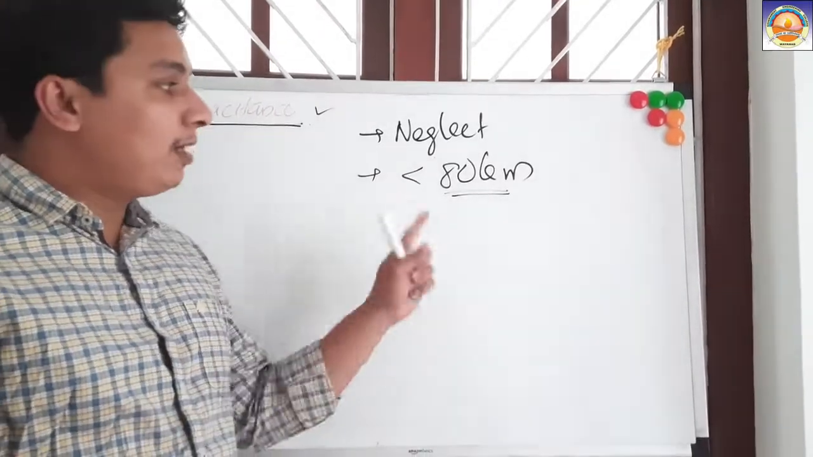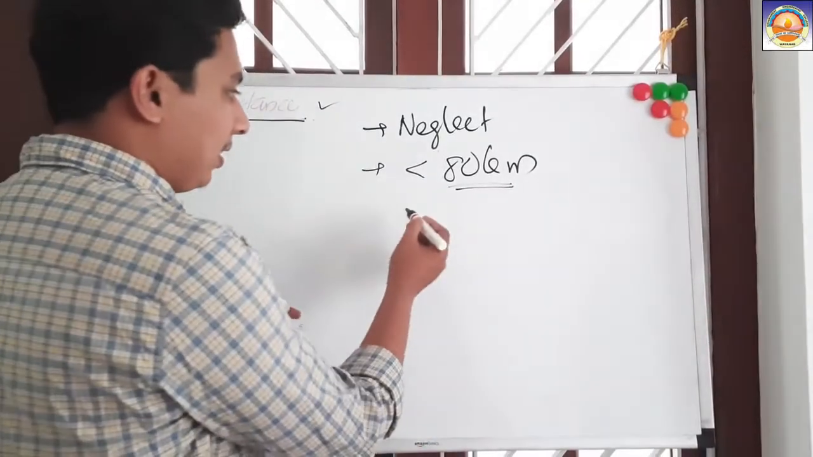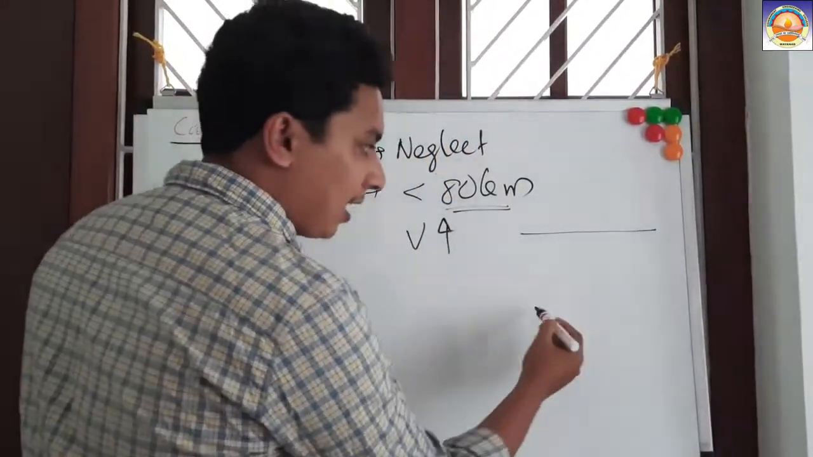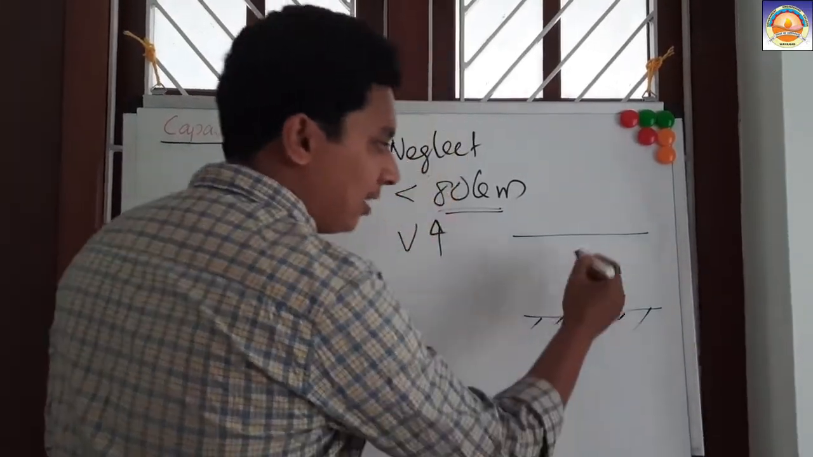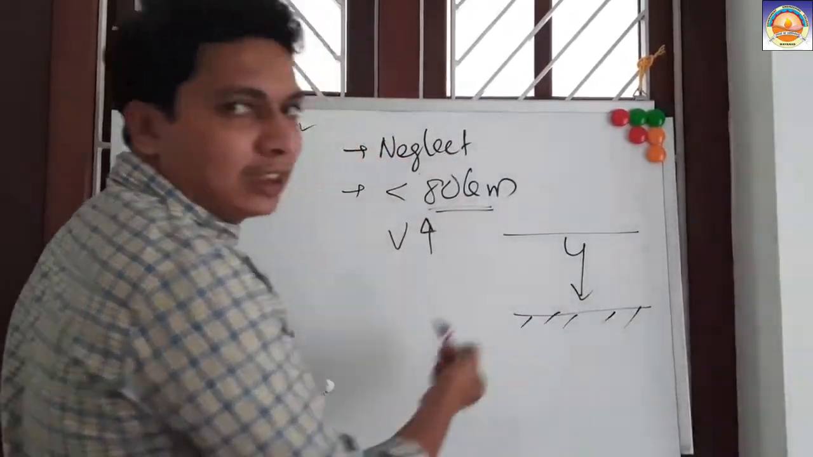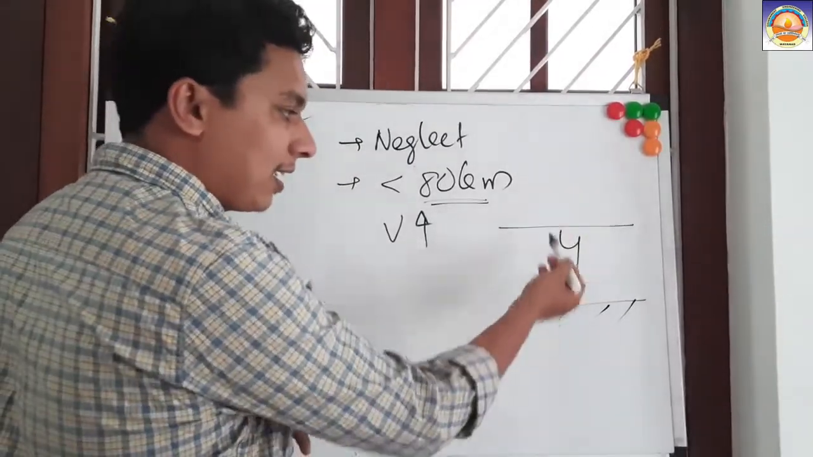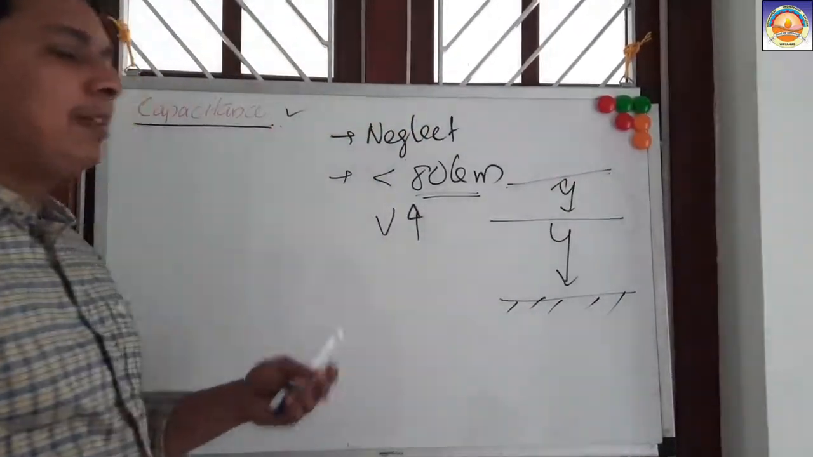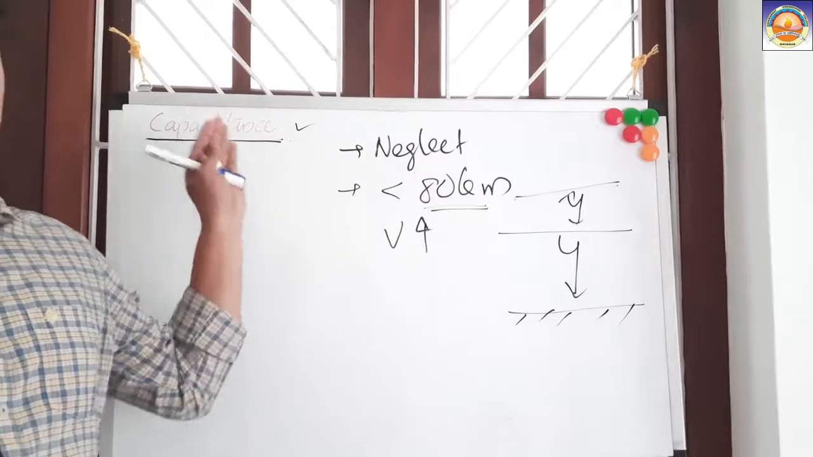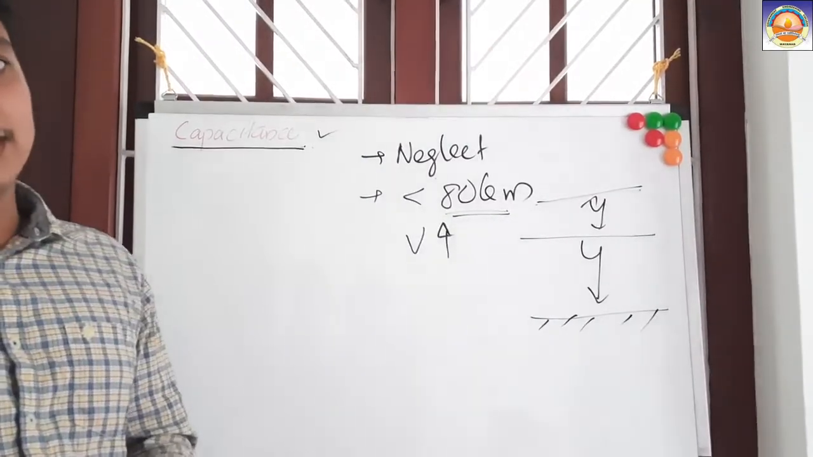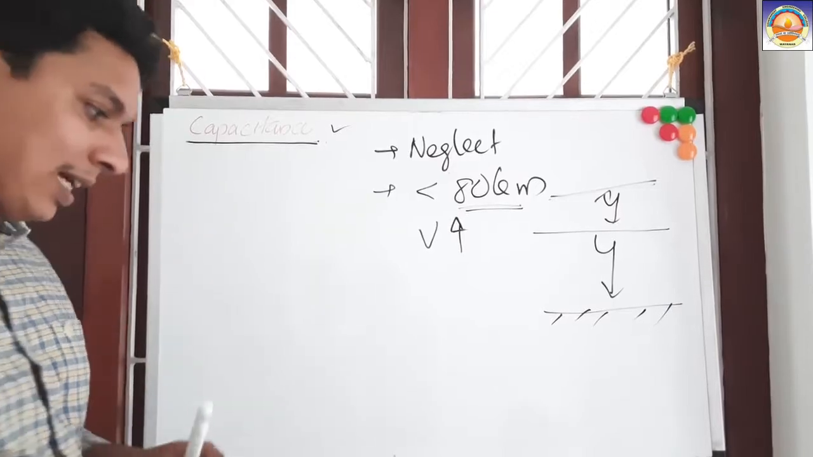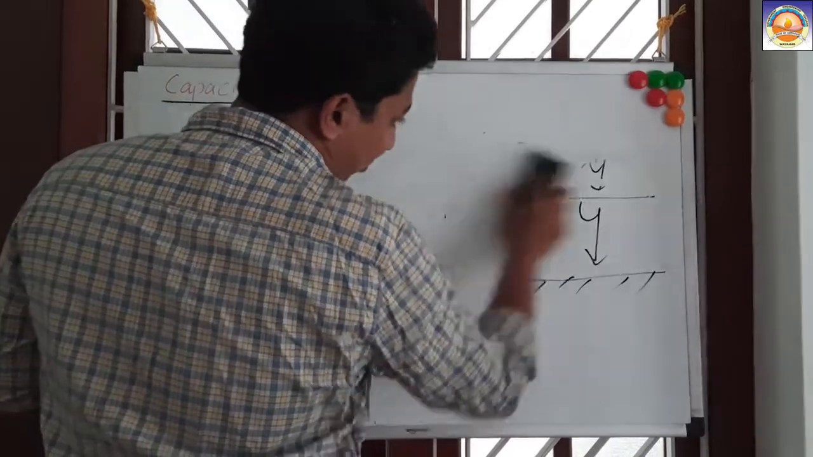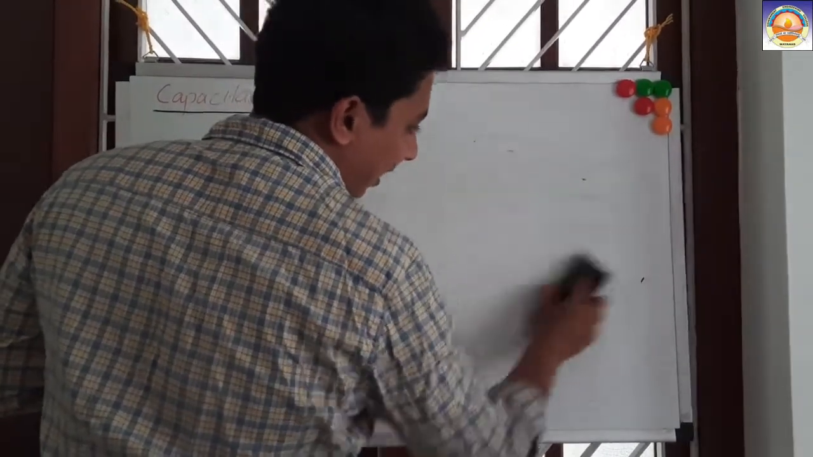But when the length goes above 80 kilometers and the voltage is increasing, then if you consider this as a transmission line and this is your ground, there is a small leakage current between the conductor and the ground, as well as between the two conductors. So this becomes relevant, and that is why capacitance is important. Our aim now is to understand the different capacitances and to derive the capacitance for different transmission lines.